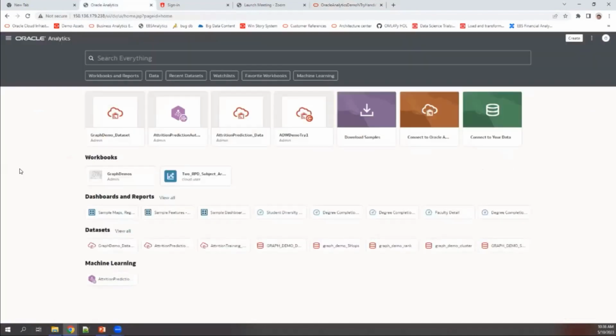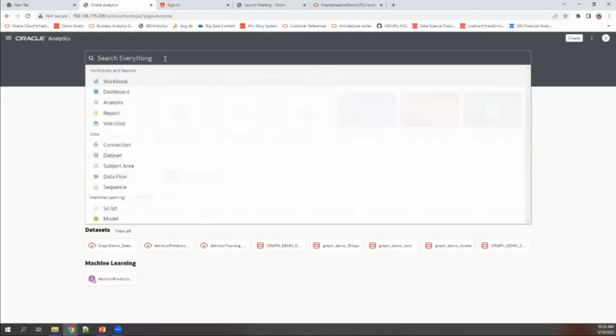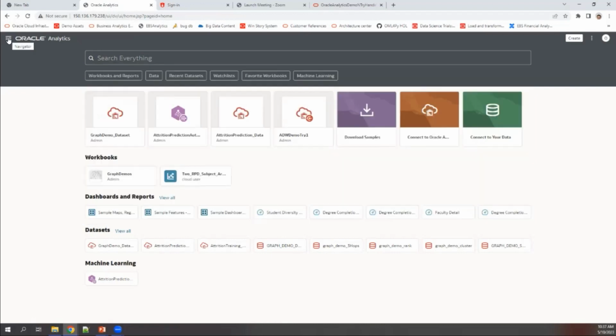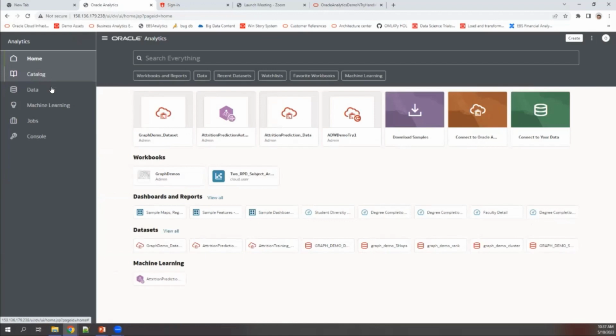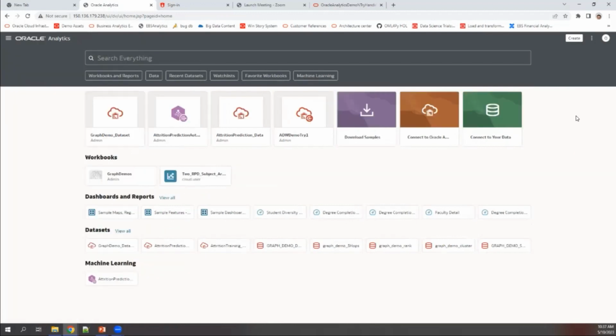Right. So this is the landing page of Oracle Analytics Cloud. You could search for everything. It's like Google search for Oracle Analytics here. It could be workbooks, connections, machine learning models, multiple things could be searched right from the home screen. On the left hand side, we call this the navigator. So it could be searching for workbooks, data sets, data flows, machine learning models, all of that could be done here, right?